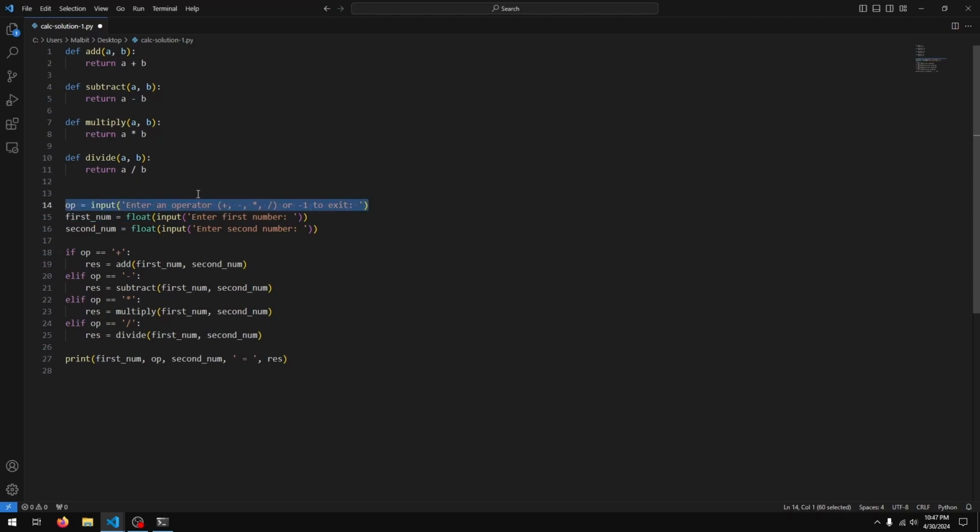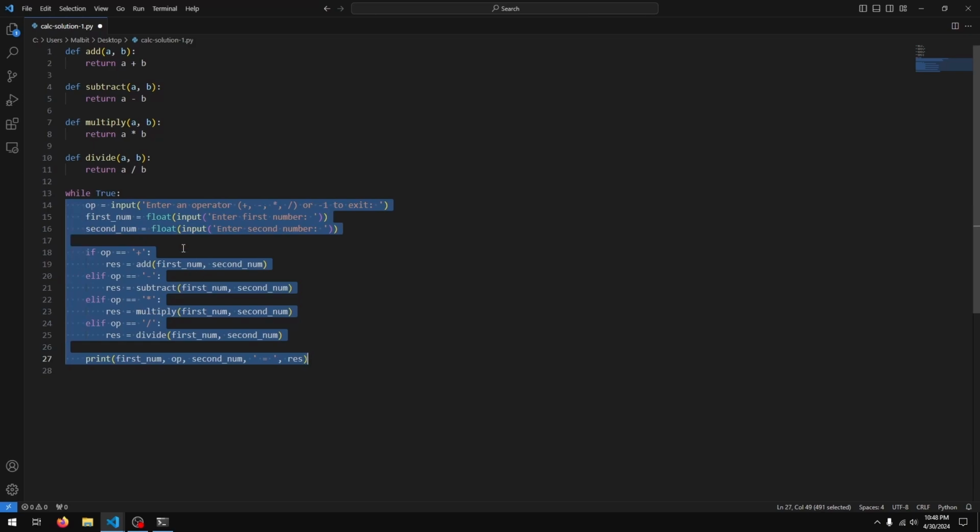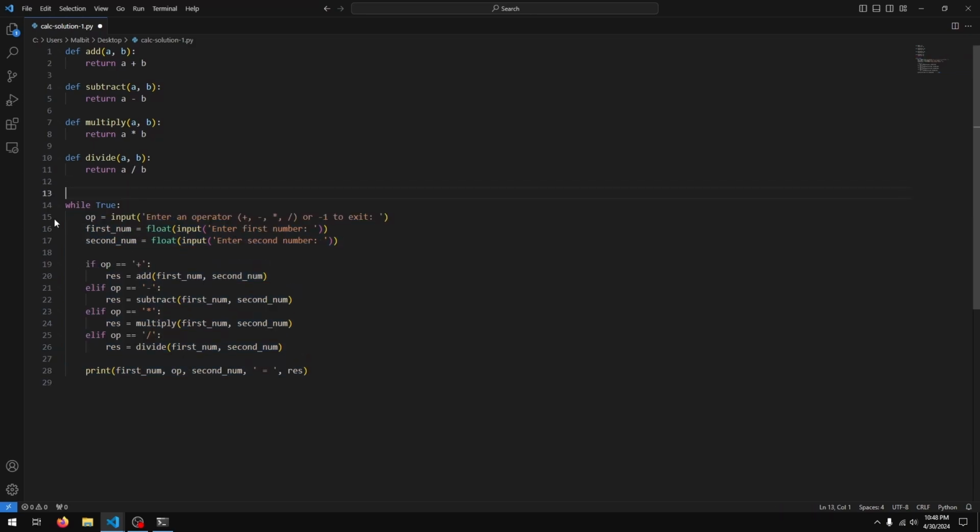Cool. So now it's asking for an operator, and it's telling us to enter -1 to exit. We ask for the first number, we ask for the second number, we do the calculation, and we present the result. So what we can do here is to just wrap this in a while loop, and what that will do is just basically keep running the program over and over again. So to start with, I'll just say while true. What this will do is it'll run this code infinitely, so like forever. We'll just start off with this and modify it later.